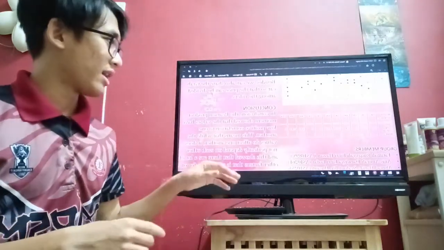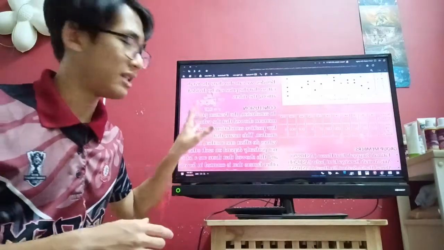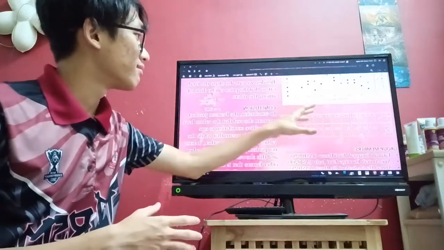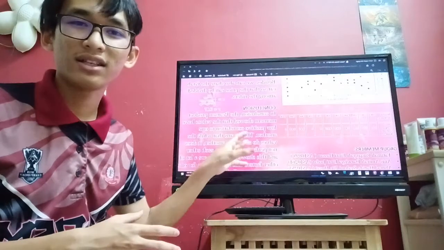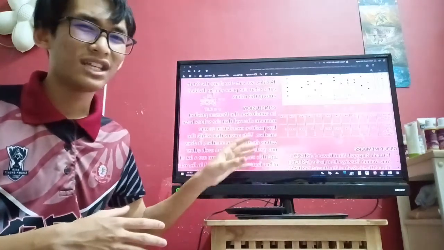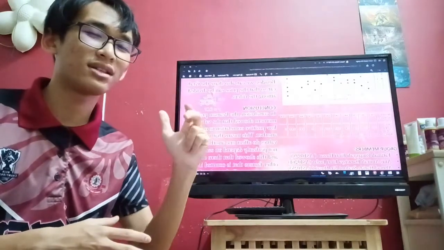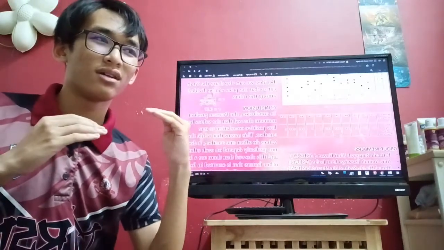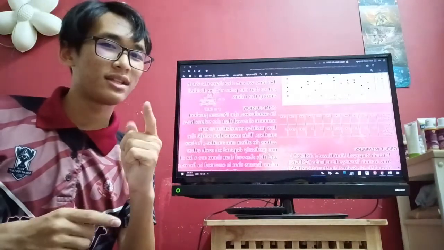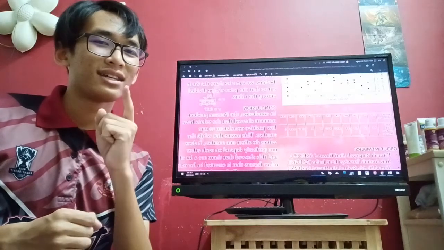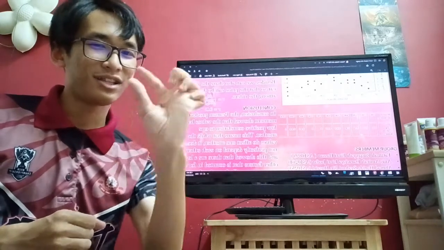From this, we can see that the monthly allowance actually affected the times of using Grab per week. It's just that it has a very low correlation, which means that it doesn't correlate that much, but it still correlates a little bit, just a little bit.